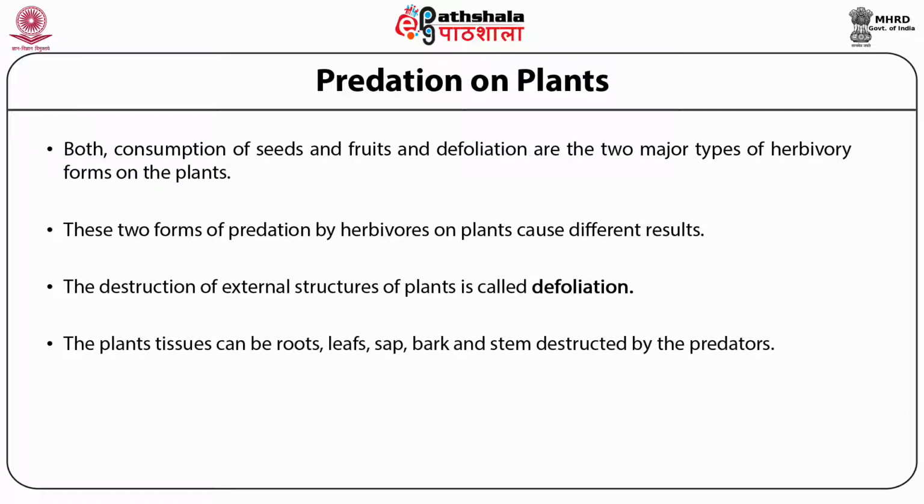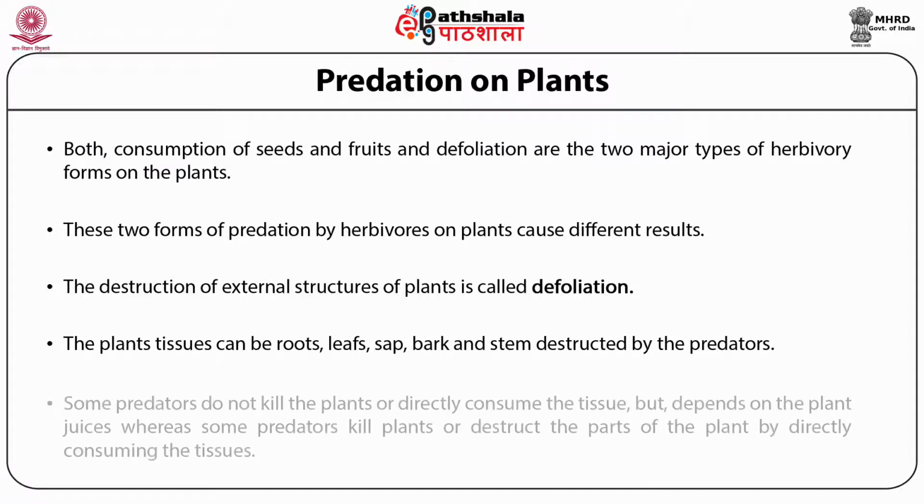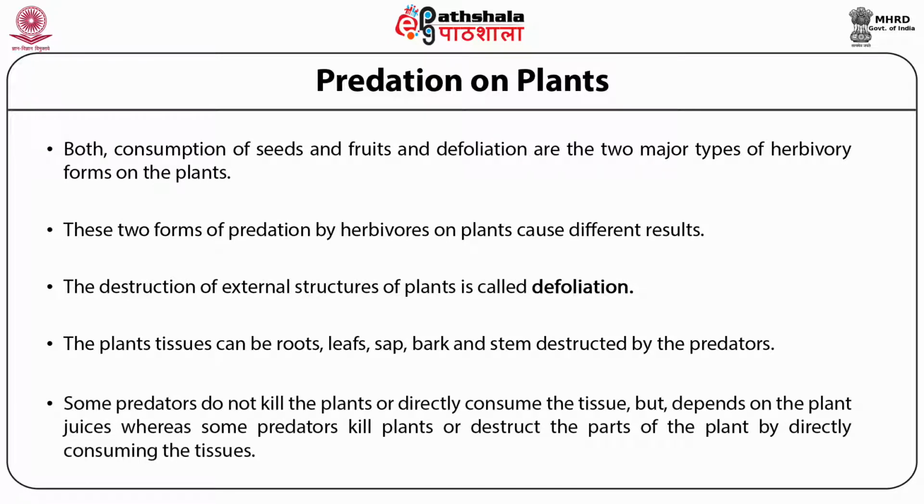The plant tissues destroyed by the predators can be roots, leaves, sap, bark, and stem. Some predators do not kill the plants or directly consume the tissue but depend on the plant juice, whereas some predators kill plants or destroy parts of the plant by directly consuming the tissues.